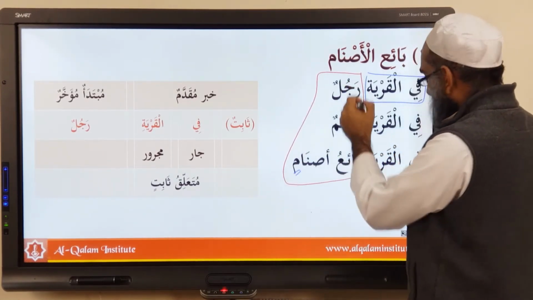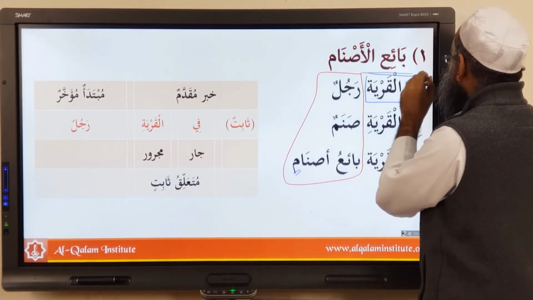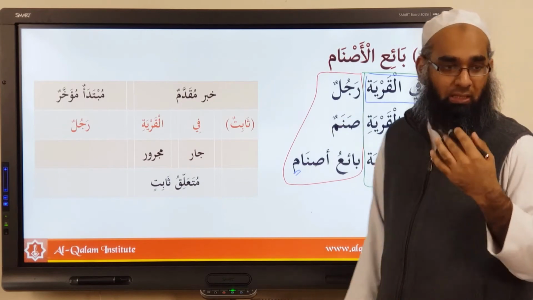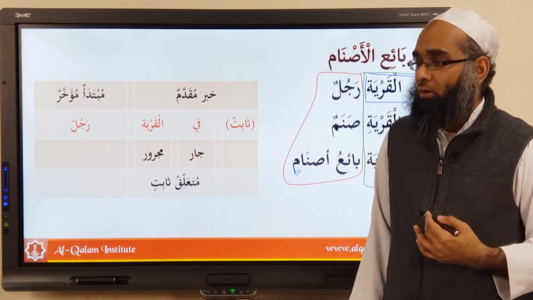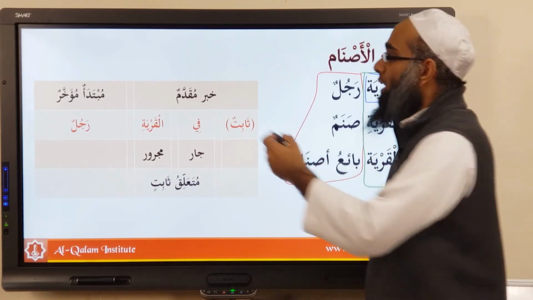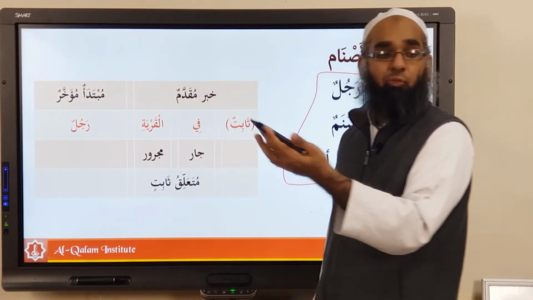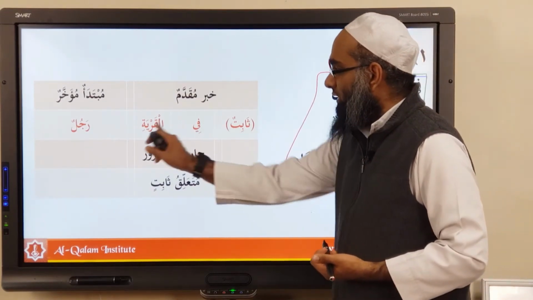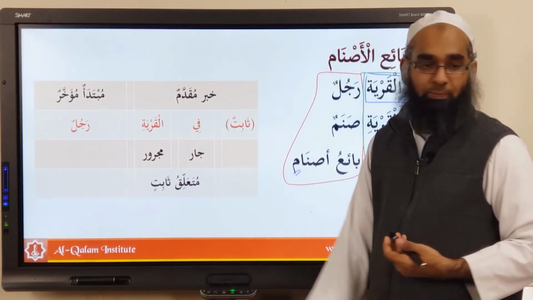And then this part, all of these become what? Khabar, but it's been brought forth. Qaddama yuqaddimu taqdeeman, to bring forth. And muqaddam, the one that has been brought forth. So it becomes khabarun muqaddamun, the khabar which has been brought forth. Do you understand? And in the same way we will go again. Thabitun fil qarya, jar majrur muta'alliq of the thabitun.